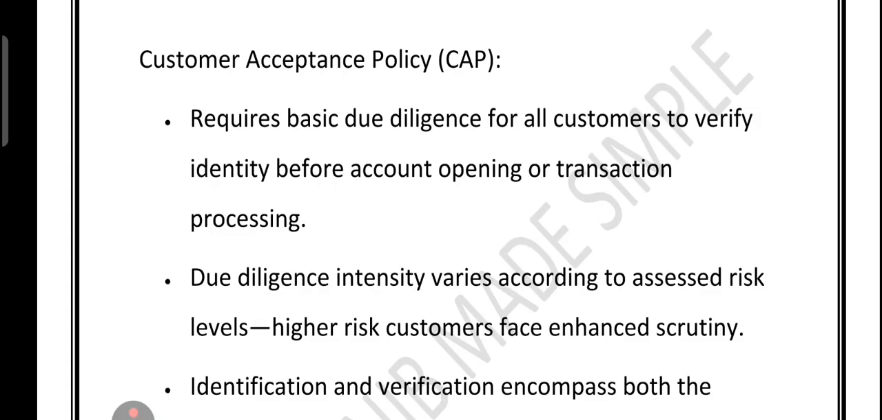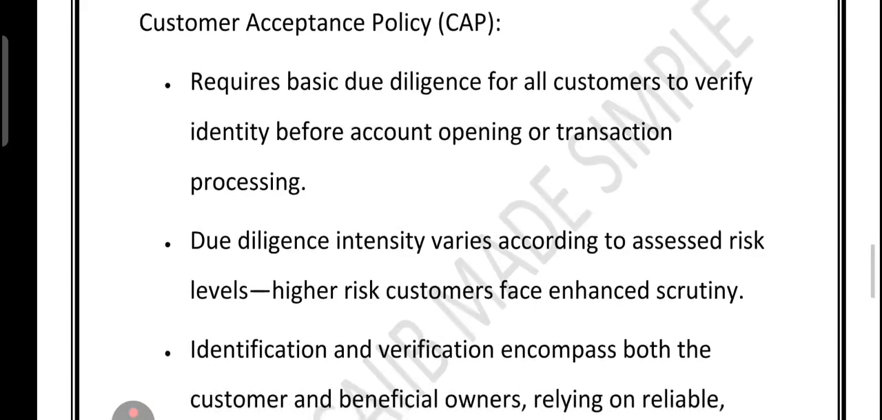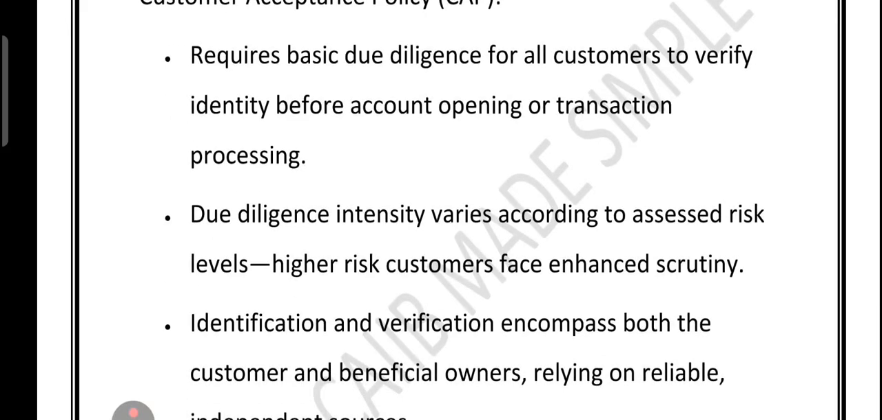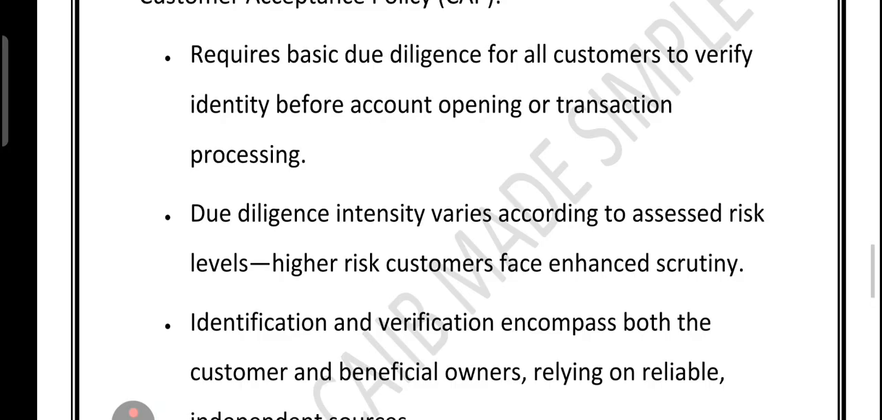But if you are high risk, say a company with a complex ownership structure or linked to a risky industry, it's not just about the person standing in front of the bank. They also check the beneficial owner behind the scenes using trusted independent sources. Once you become a customer, the monitoring does not stop. Banks keep an eye on your transactions using a risk-based approach that adjusts if your risk profile changes.